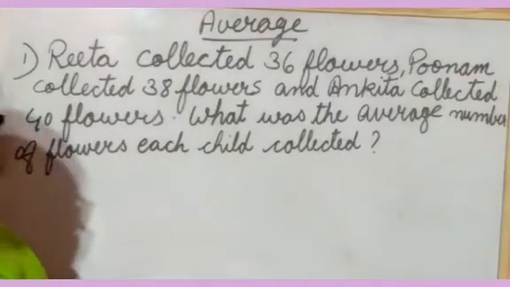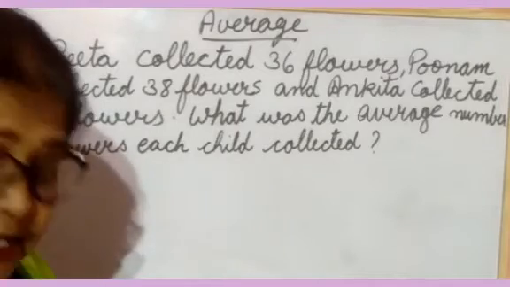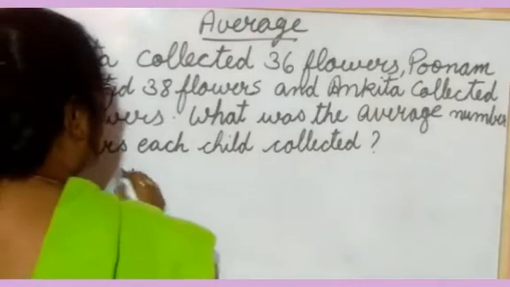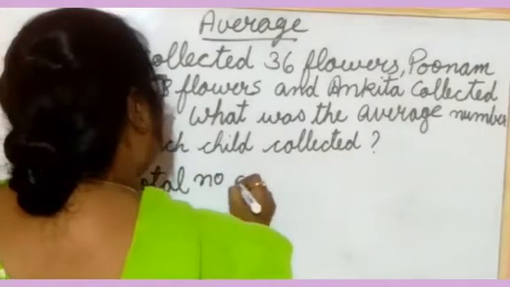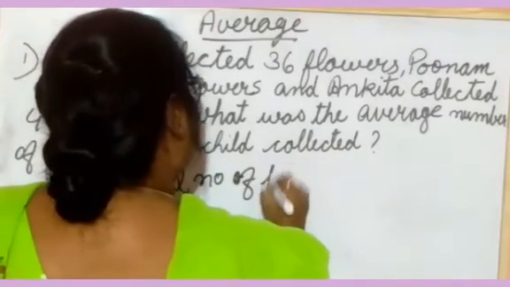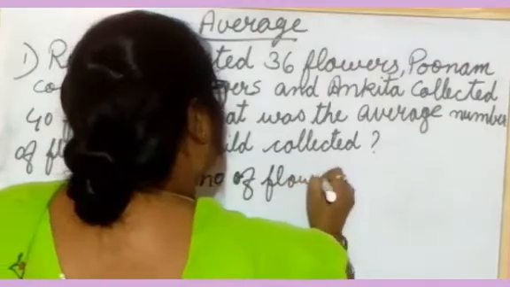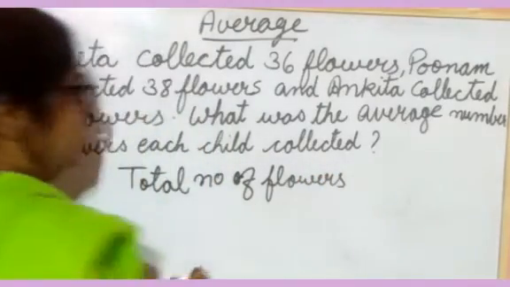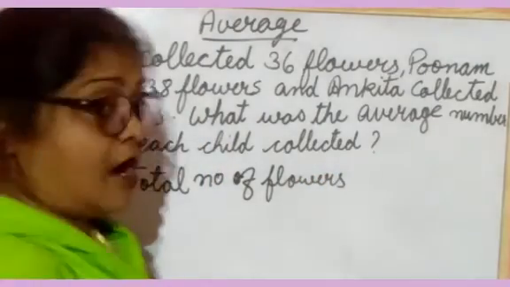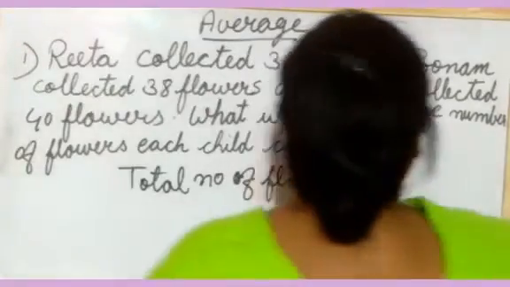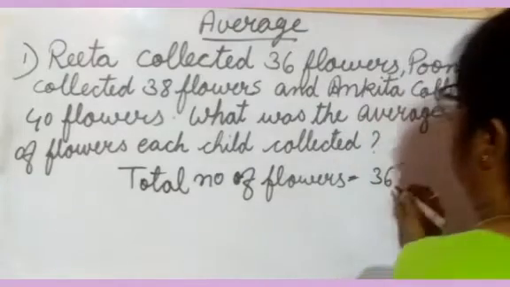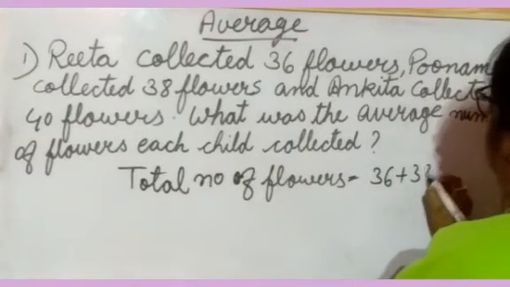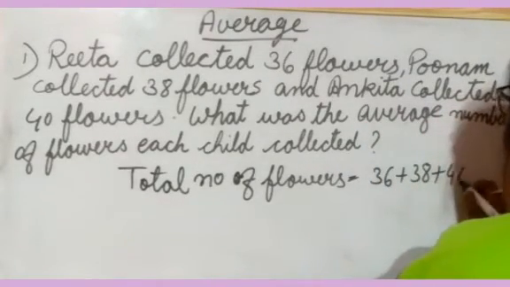So what will you do here? First you will find the total number of flowers. How can you take out that one? Total number of flowers equals 36 plus 38 plus 40.